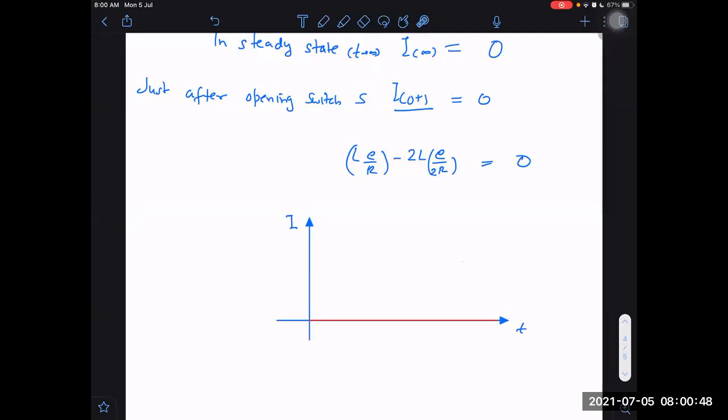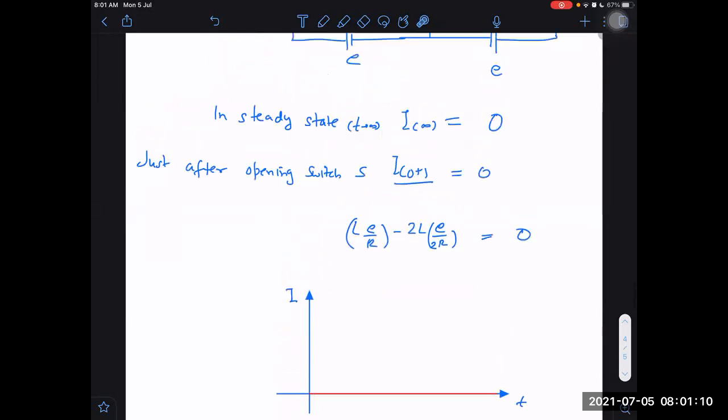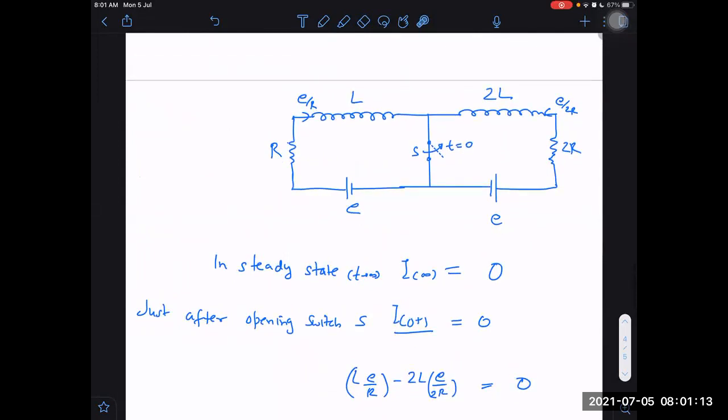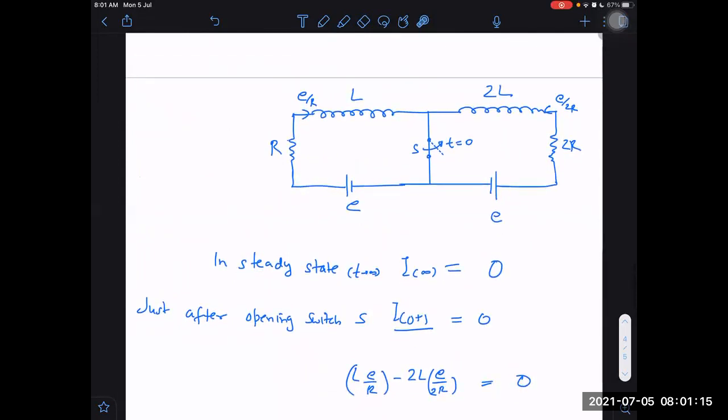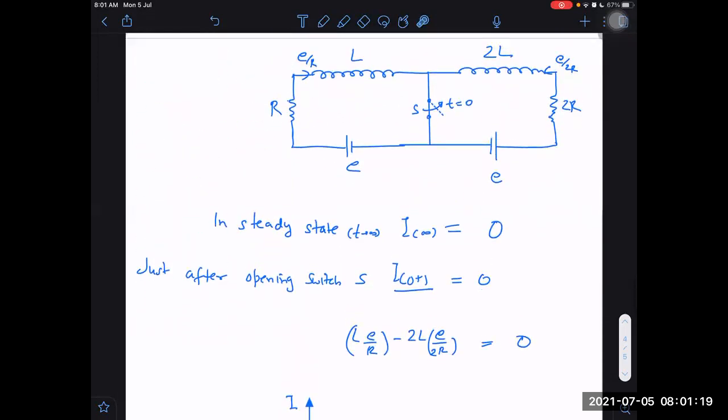We get constant graphs for those places where I0 plus comes out to be equal to I infinity. And it happens sometimes. We can create a situation in which I0 plus and I infinity are both the same. Whenever that happens, it will be a constant graph. It will not change. It may be a non-zero constant, but in our present example, it is just 0. It is 0 because EMF will always be 0, sir, when the switch is open.